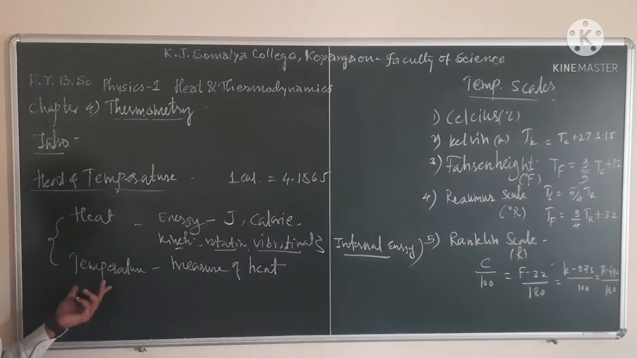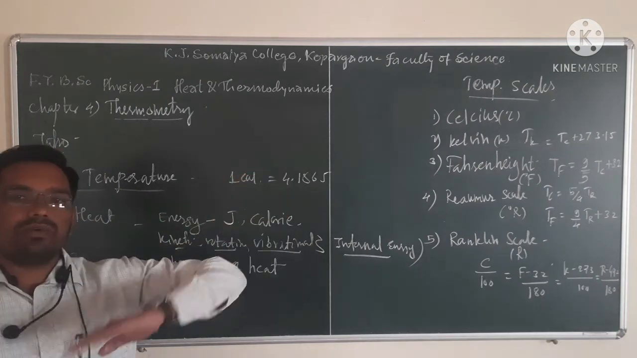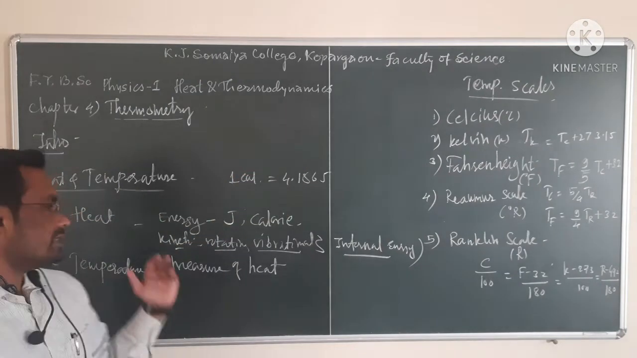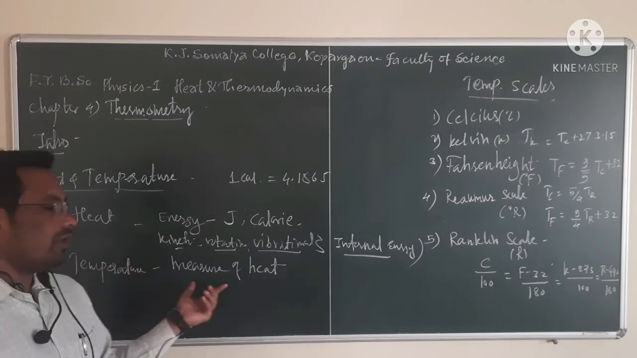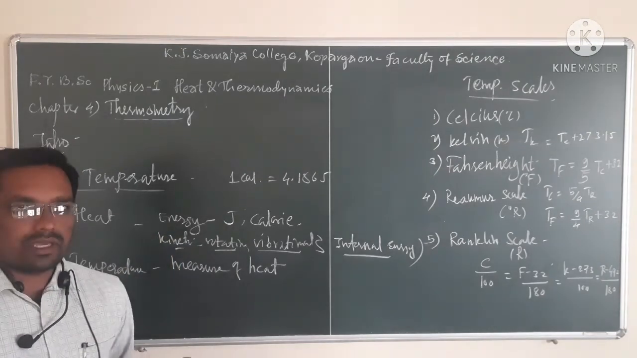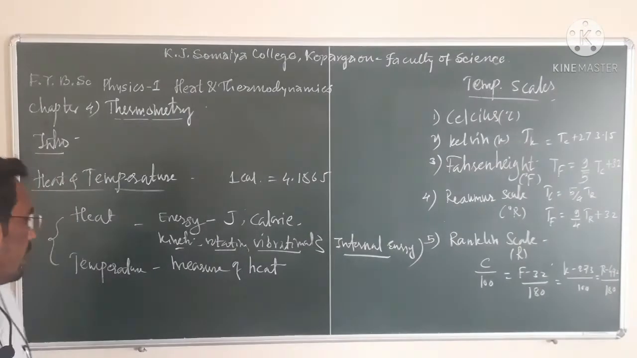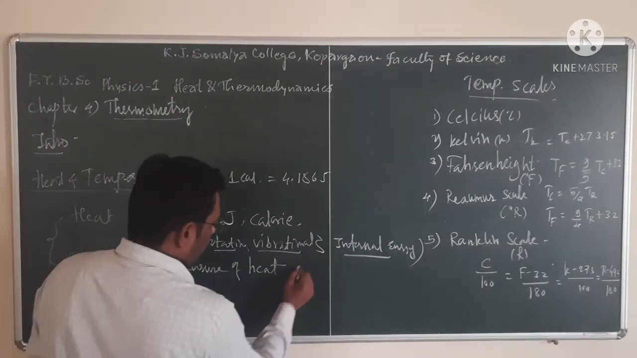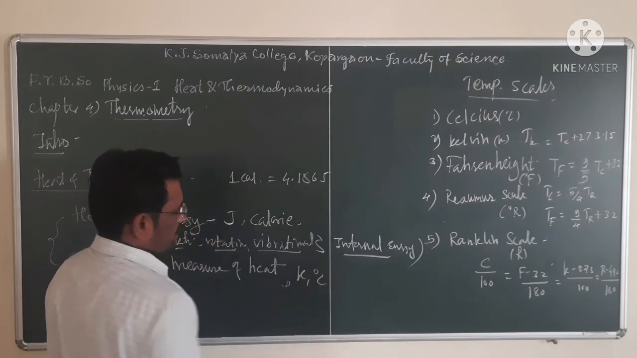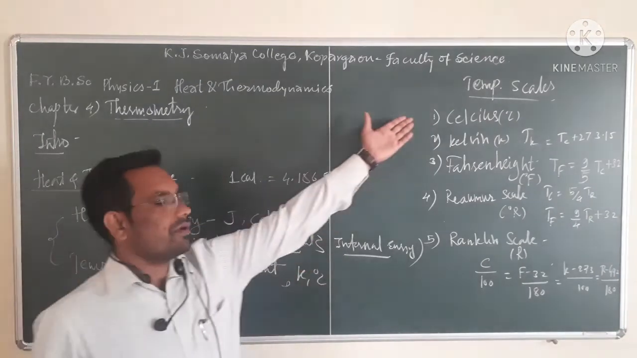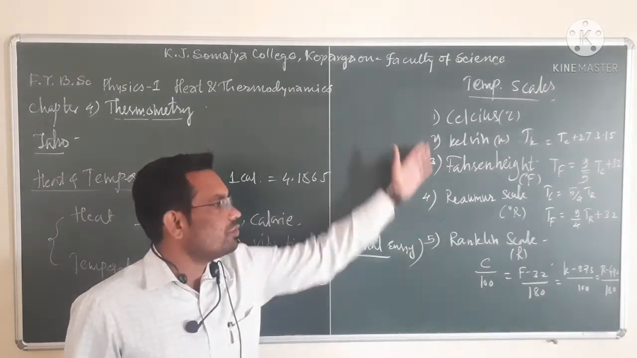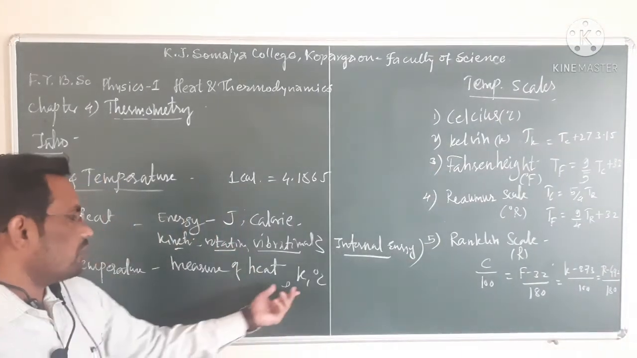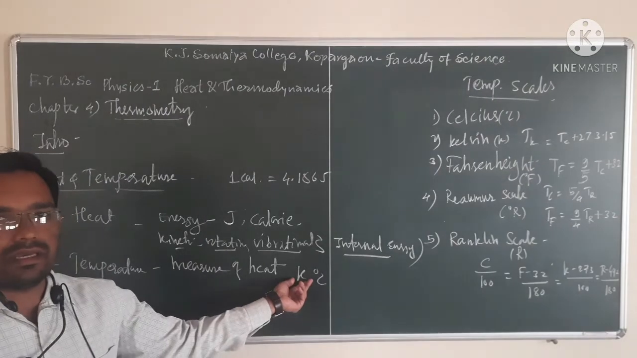So temperature is a measure of heat, meaning if you compare two bodies and one body has higher heat energy, then we can say the temperature of that body is higher compared to the other. We can measure temperature in Kelvin or degree Celsius. Here I have written 5 temperature scales. In those 5 units we can measure temperature, out of which Kelvin is the SI unit.